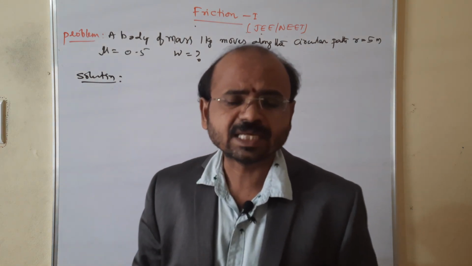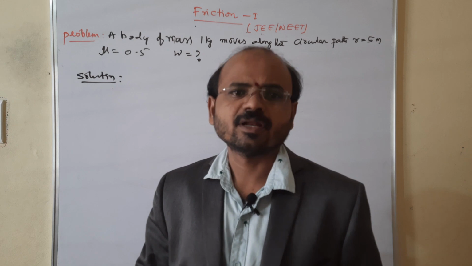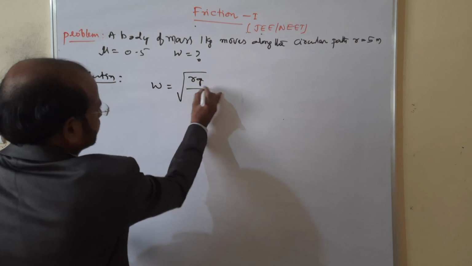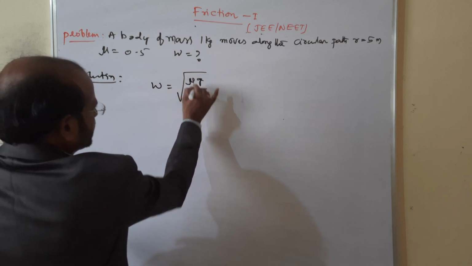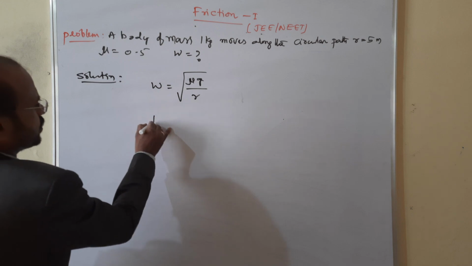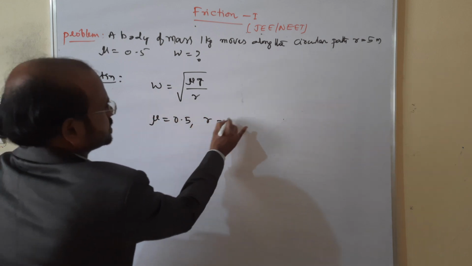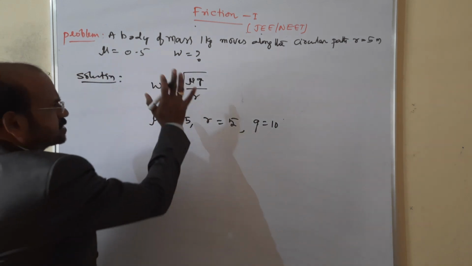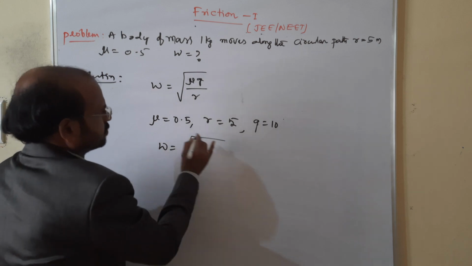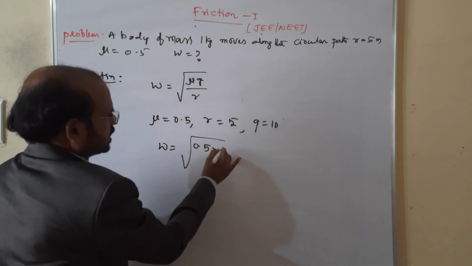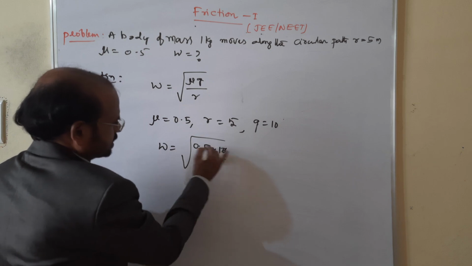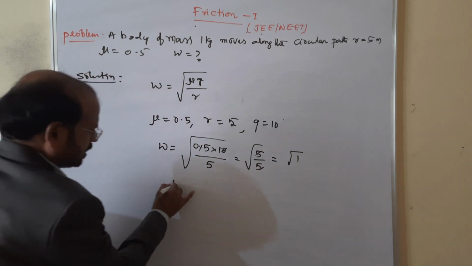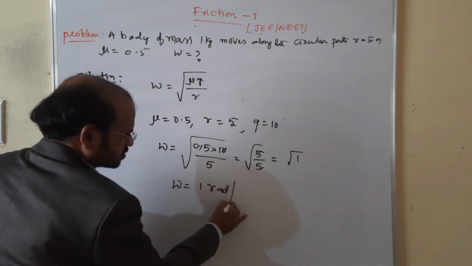We know there is one more formula related to the angular velocity, that is omega is equal to root over mu g by r. The given data: mu value is given, radius is given, and we know g is 10. Now substitute this information into the expression: mu is 0.5 and 10 by 5. The 0.5 times 10 gives 5, so root over 5 by 5, which is root 1. Then the angular velocity is 1 radian per second.